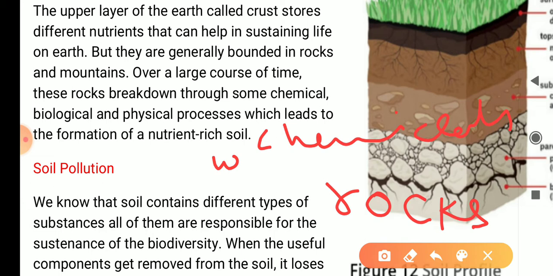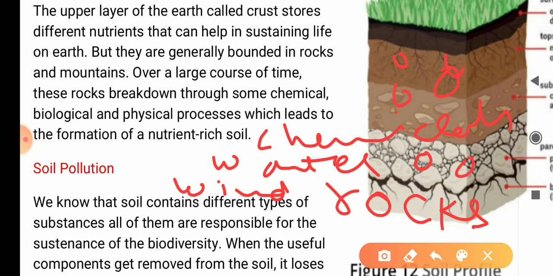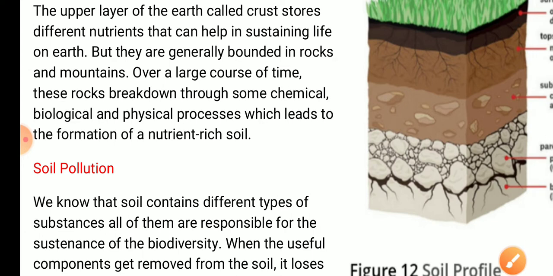water, and wind, these rocks break down into small pieces, and over a large period of time they finally take the form of soil. In this way the soil is formed. So this is about the formation of soil.